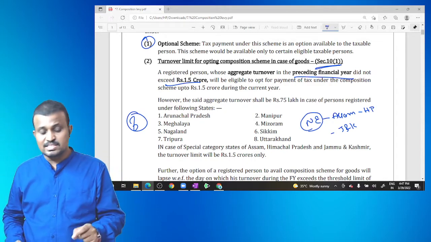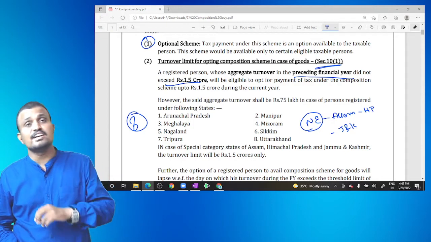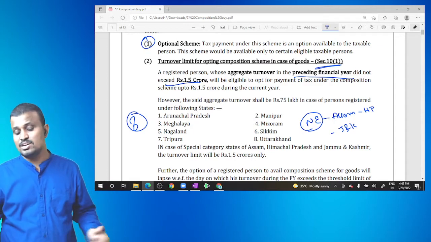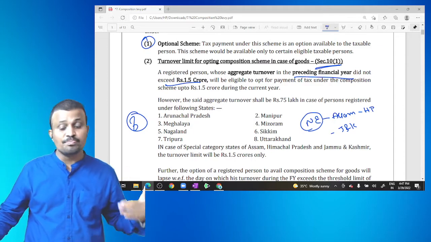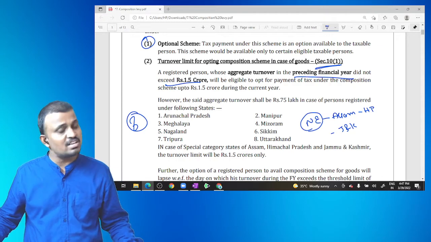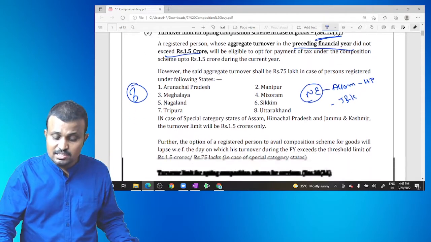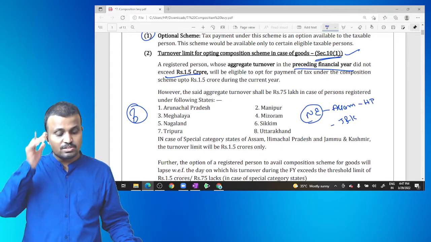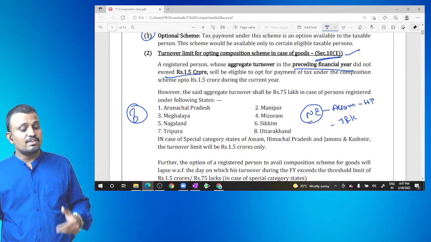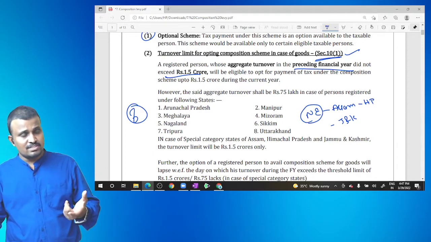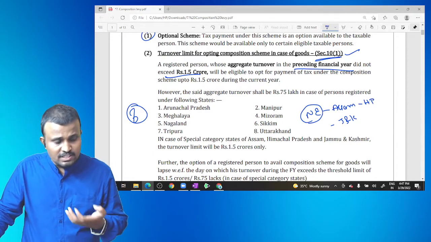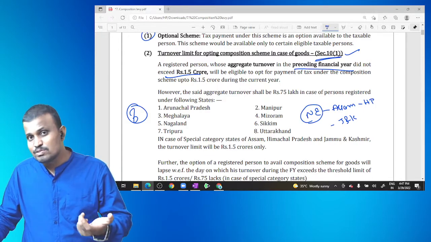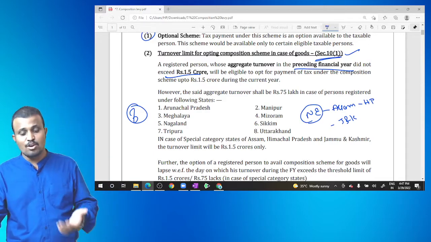So in these 8 states, when the aggregated turnover in the preceding financial year is less than or equal to 75 lakh, they are eligible for opting for the composition scheme in the current year. But section 10(1) applies to goods. For example, generally in some cases, the majority of entities will provide a small element of service along with the goods.